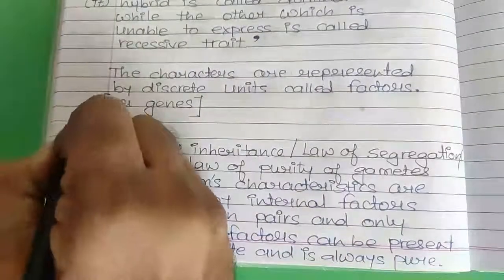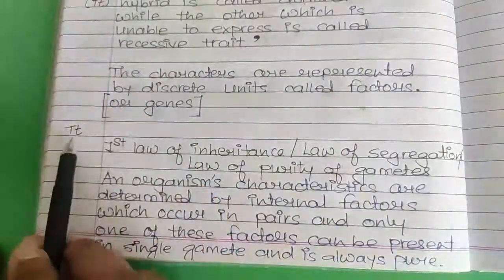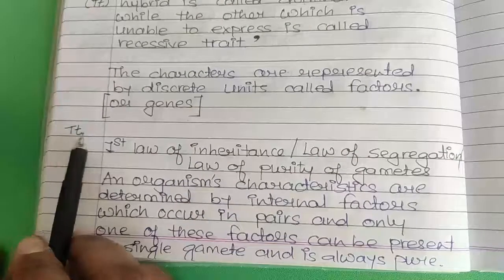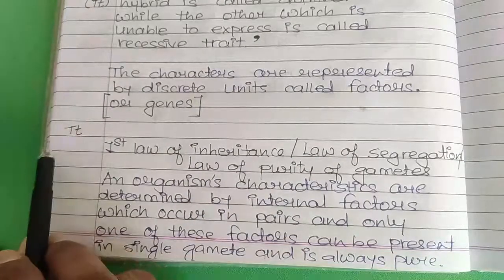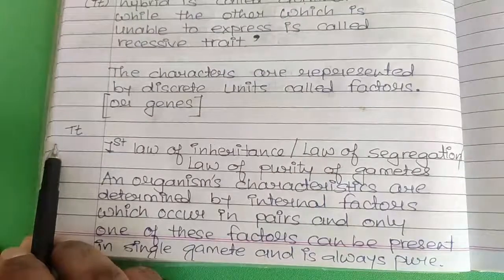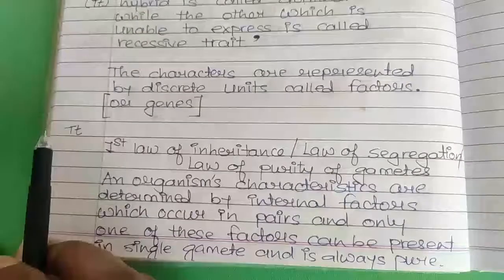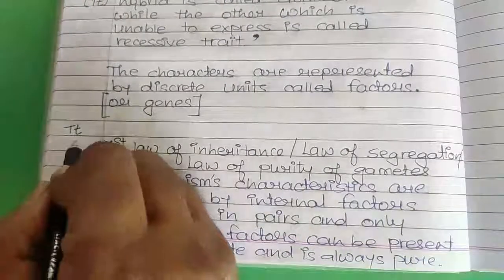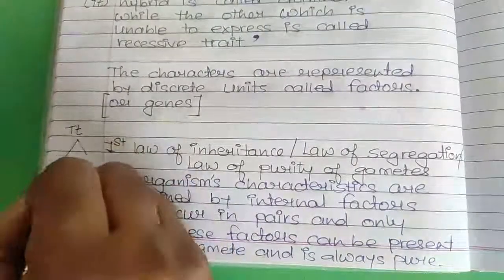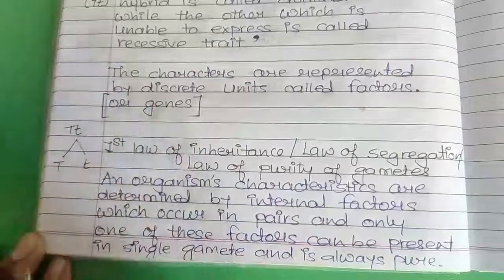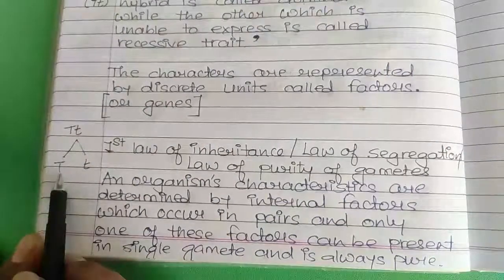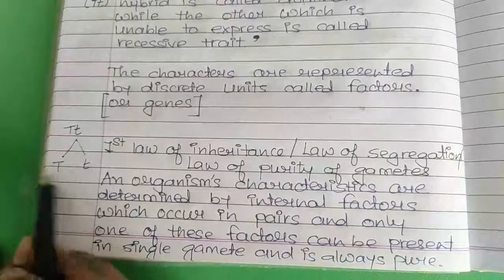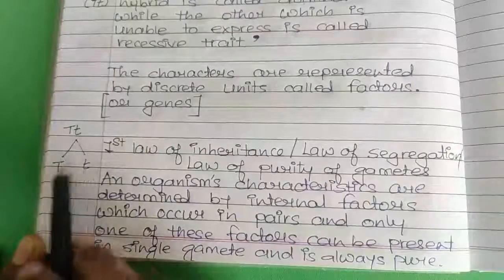Remember in the F1 generation, one was capital T and the other one was small t. Capital T denotes tallness, small t denotes dwarfness. So two genes are present. Now when the gametes were formed, both of them got segregated. A gamete was having only the tallness gene or the dwarfness gene.